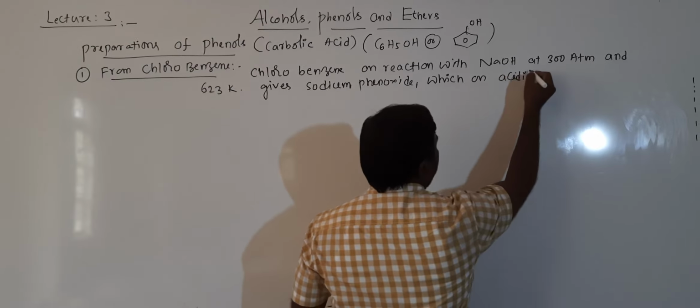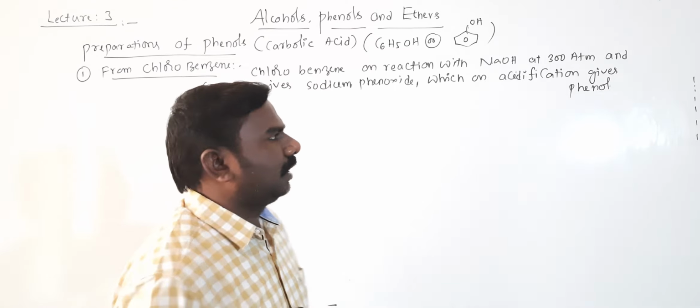Acidification means reaction with the dilute HCl like that.